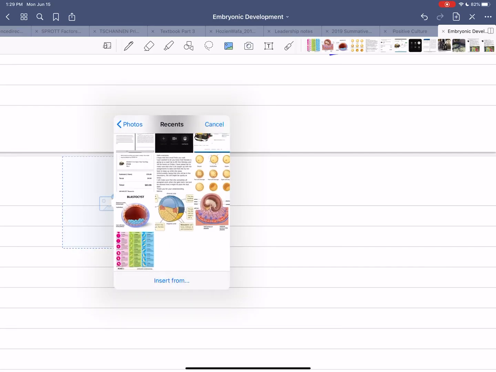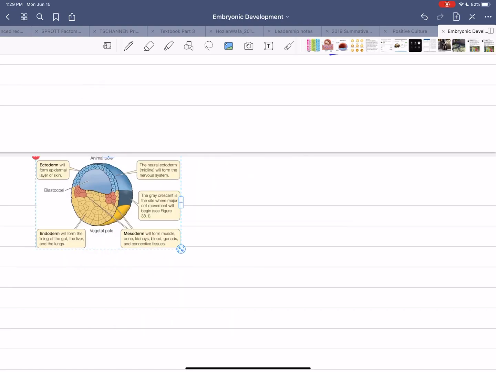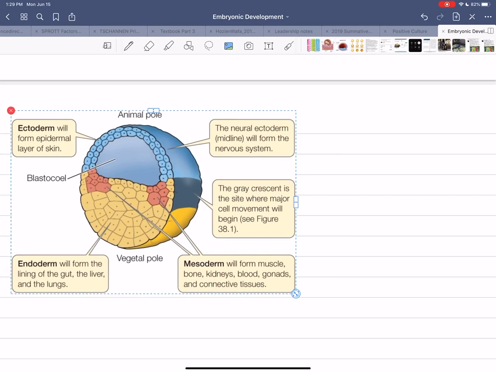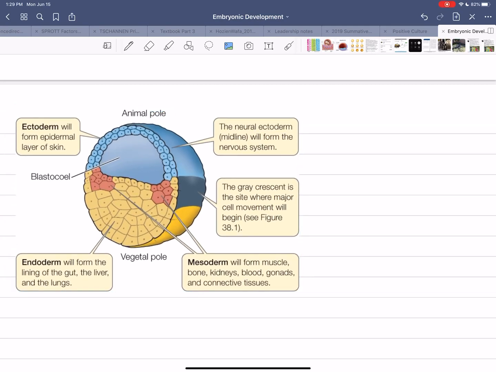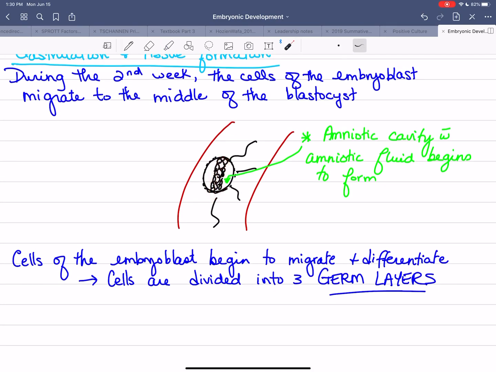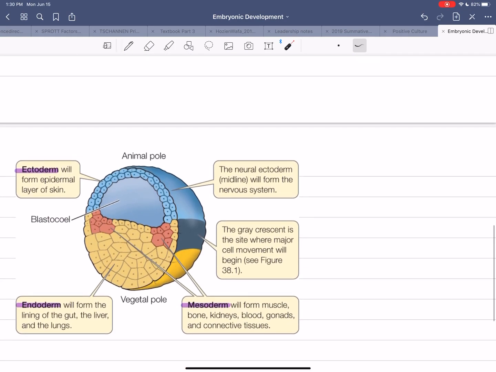And so the 3 germ layers are going to be the ectoderm, the endoderm, and the mesoderm. Okay, so you can see these 3 layers that are forming just in this middle portion right here. They're starting to divide, okay?